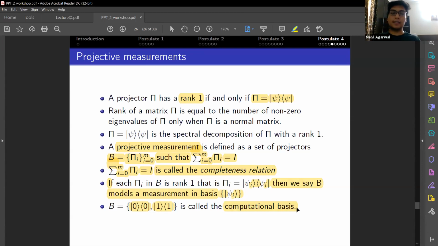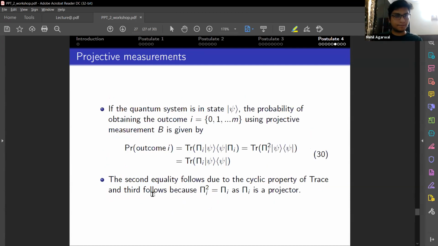This is an important point when working with questions related to measurements, as in what basis you are measuring in. If you want to, it can be interpreted as from what perspective you are looking at the state vector. If you're looking at it from the computational basis, you will get a different result. If you're looking at it from the plus minus basis, you'll get a different result.